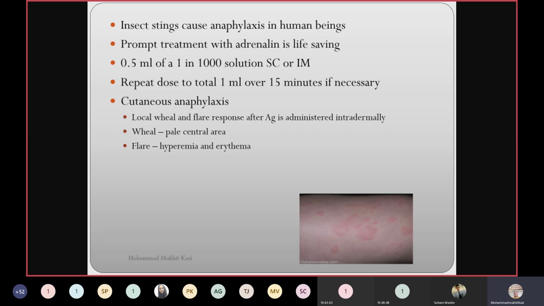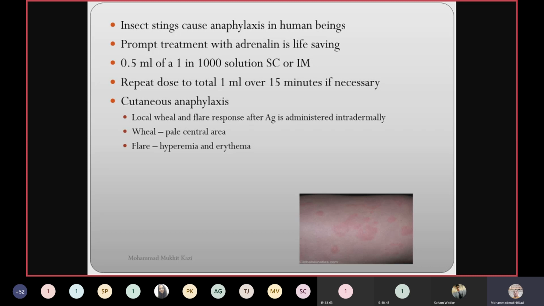Cutaneous means it is related to the skin. What happens in cutaneous anaphylaxis? A local wheal and flare response occurs after the antigen is administered intradermally. See, an anaphylaxis reaction can occur by any route. So if you give the antigen intradermally, it will show a wheal and flare reaction. Wheal is the pale central area, and flare is hyperemia and erythema. You can see in this diagram there is redness and induration.